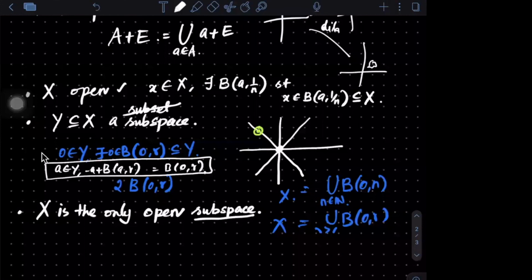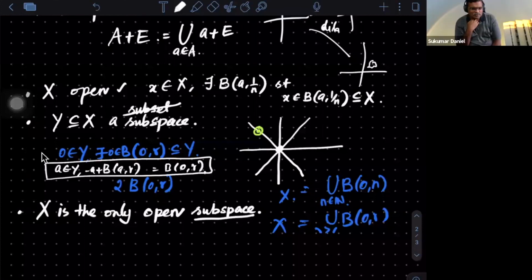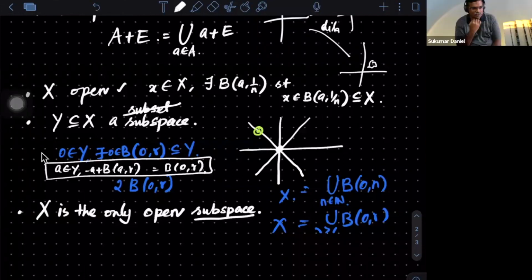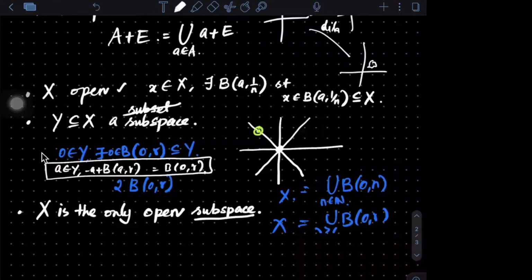So same set. Closure is same. No. Why? Because no other point is an interior point, right? That's okay. So why will that closure be the same? The rationals' interior is empty, but the closure is the full R. No, for proper subspaces, I'm telling.